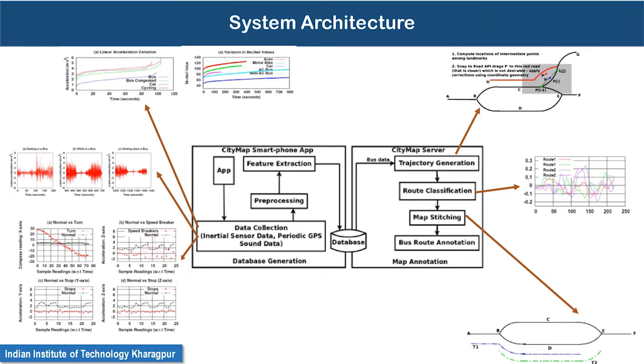So this is our broad system architecture. We have multiple modules. Some of these modules are executed inside the smartphones, and some modules, like the database and the database processing, run on a particular server. It is basically a client-server based architecture where the smartphone collects the sensor data and sends it to a CityMap server, where the data is processed, all these points of concern and the trajectories are generated. Then from there we find out the complete travel route.